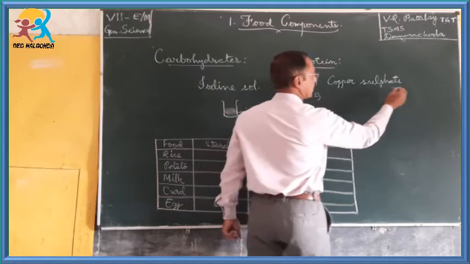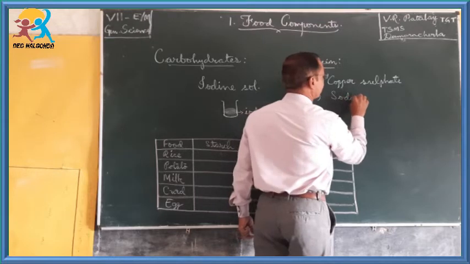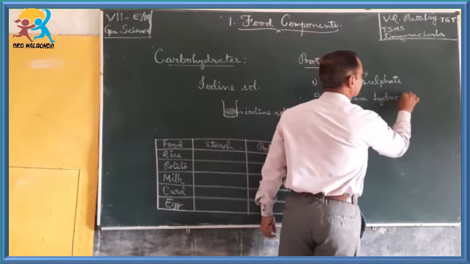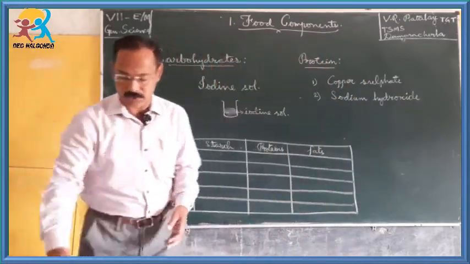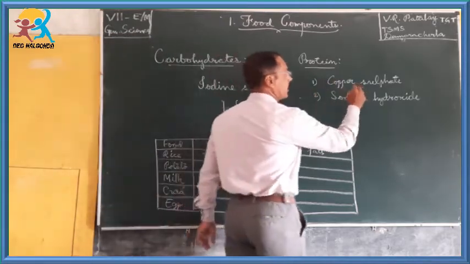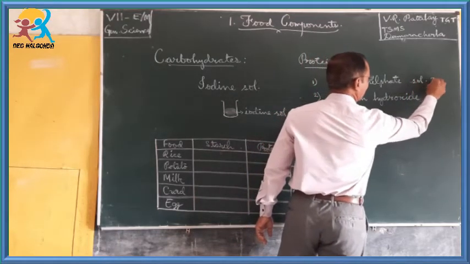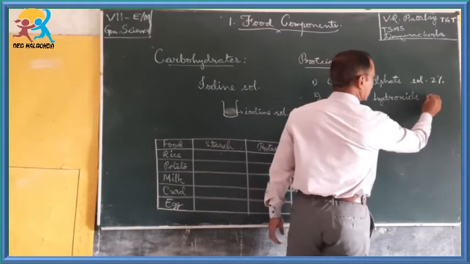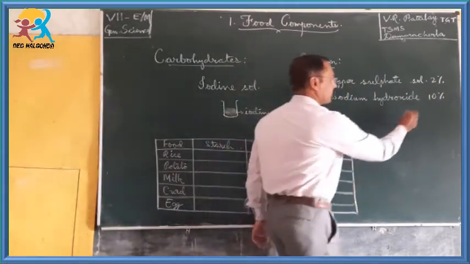Second one, sodium hydroxide. How to prepare the solutions? The solution should be of 2% copper sulfate, and the solution of sodium hydroxide should be 10% sodium hydroxide solution.